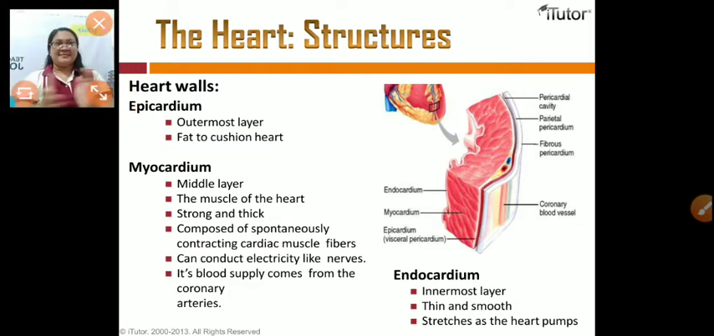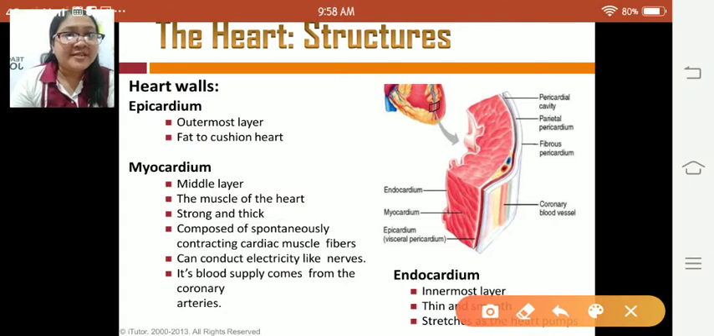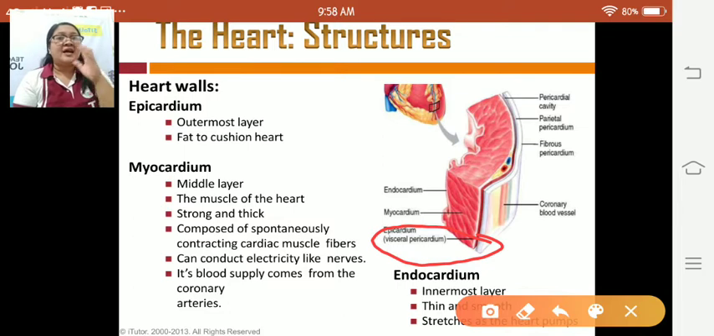Okay, so when we say the heart walls, our heart is composed of different walls. So may mga layer na siya. The first layer here is the epicardium. As you can see here is the epicardium. Ang ara sa gwa. Okay, this is the outermost layer, and of course, fat to cushion the heart.